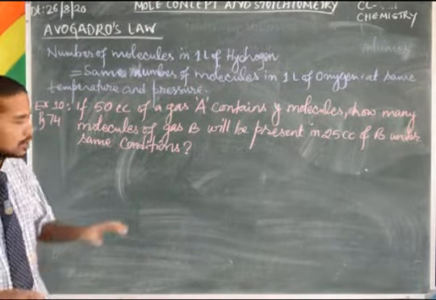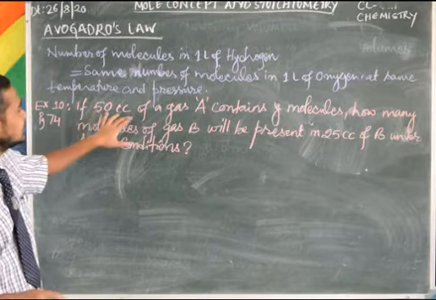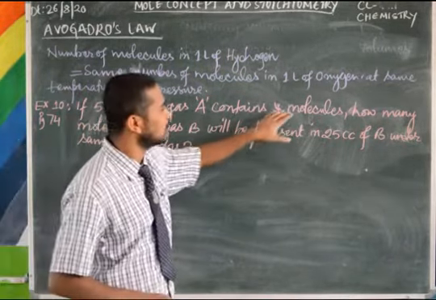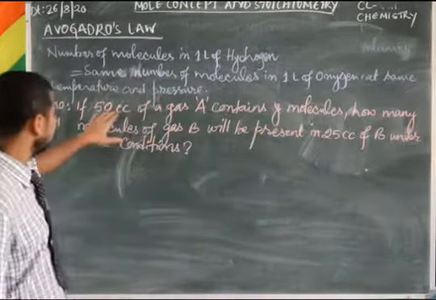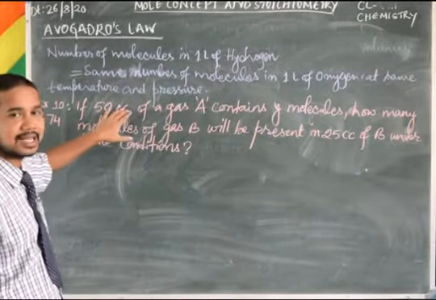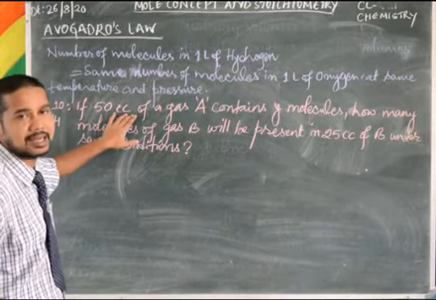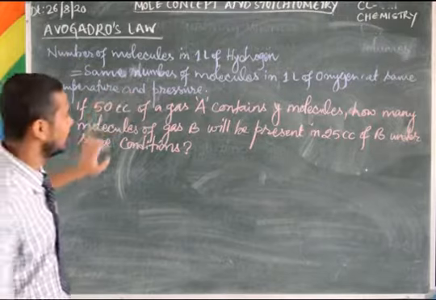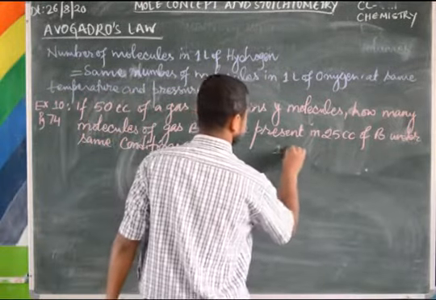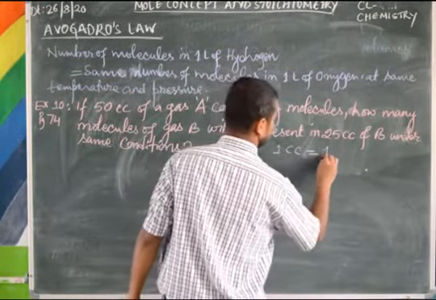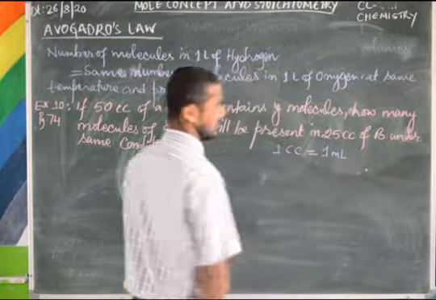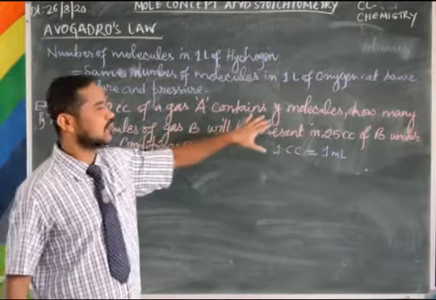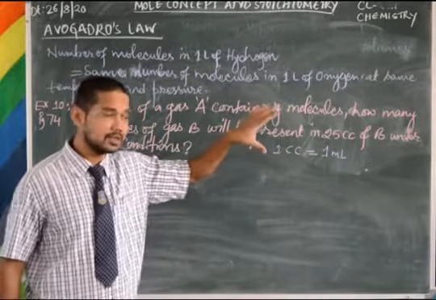of your book. So, if 50 cc of a gas A contains Y molecules, 50 cc, cubic centimeter, or 50 ml, that also you can consider, because 1 cc is equal to 1 ml. So 50 cc of a gas A contains Y molecules.